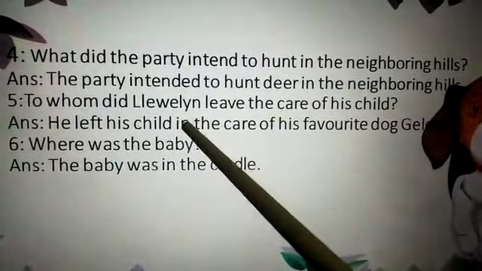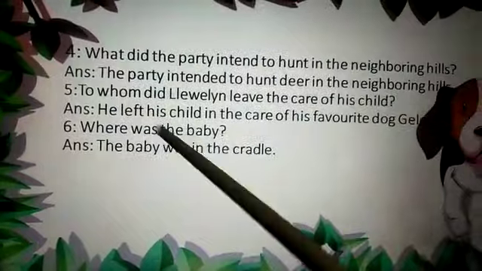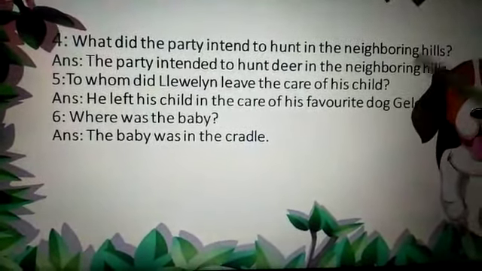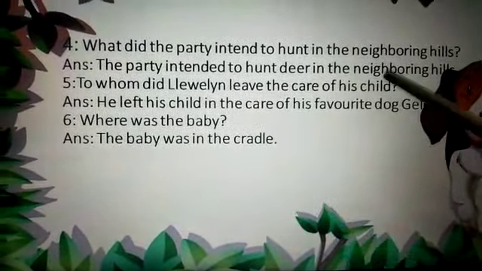To whom did Llewellyn leave the care of his child? He left his child in the care of his favorite dog Gelert. Where was the baby? The baby was in the cradle.